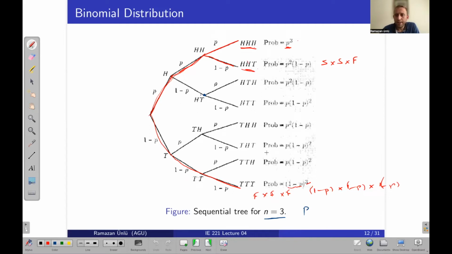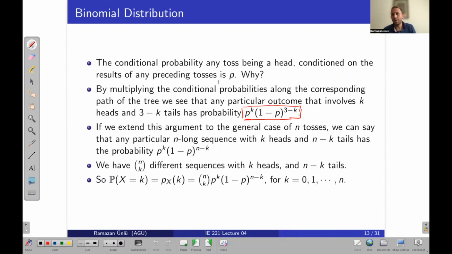Is there only one branch? No. We have different branches, right? Like this is the first one, this is the second one, I think this is the third one. So we might have more than one branch. That means we have to consider all possible branches. How can we do that in an easy way? If n is a big number, it's not easy to draw all these trees, right?